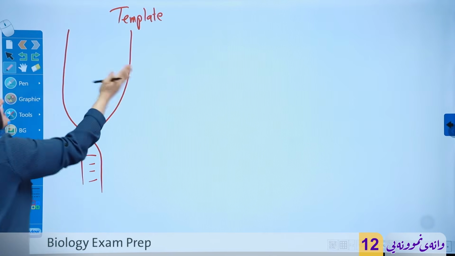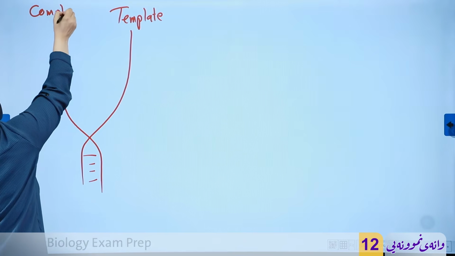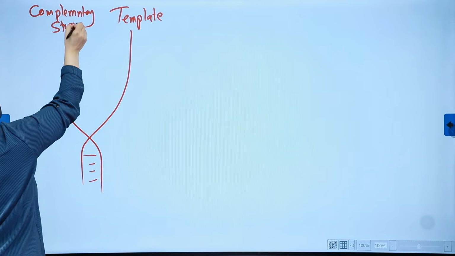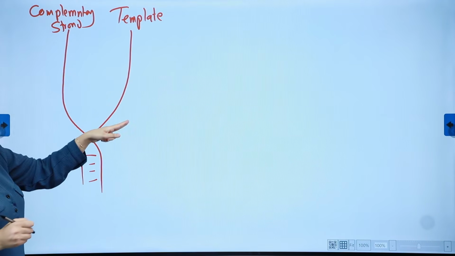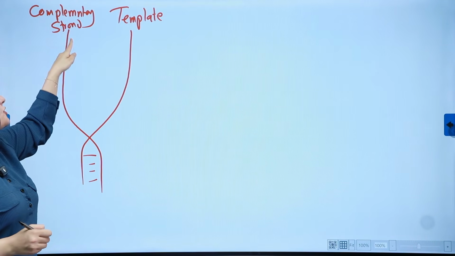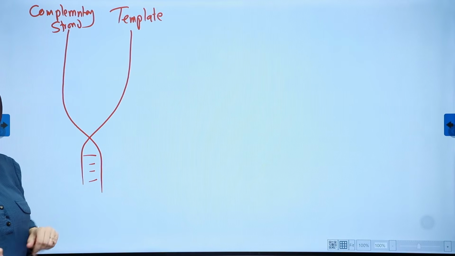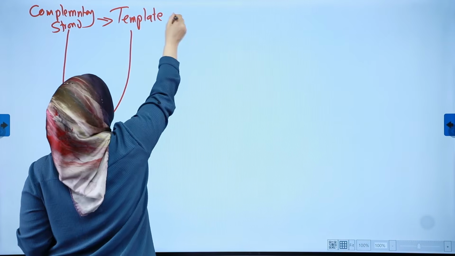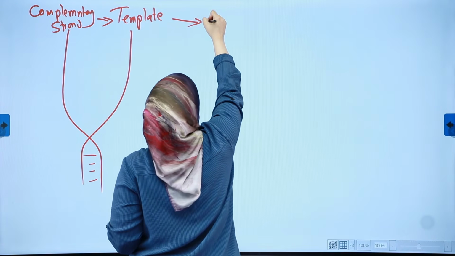And since both strands are complementary to each other, we call this complementary strand. Got it? So we have template where transcription happens, and we have complementary strand. If they gave us complementary strand, we have to make it into a template, then change it to the codon, or else it doesn't work. So we're having this, and then we also have the codons from mRNA.